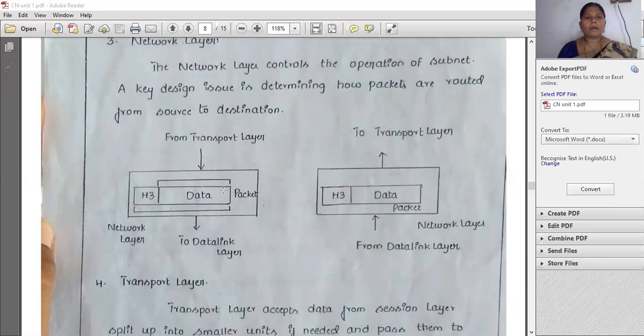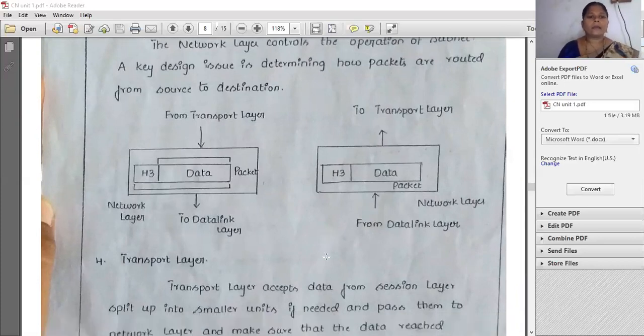So this is completely the sender side. This is the receiver side. So the data that came from the data link layer will be converted into packets in the network layer, and it will be sent to the transport layer.